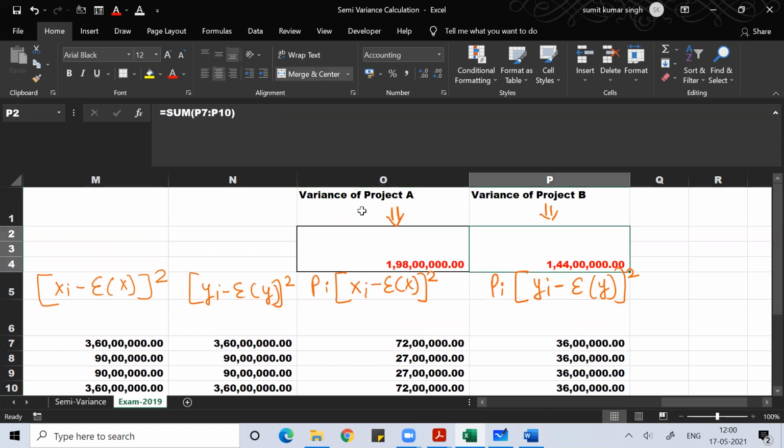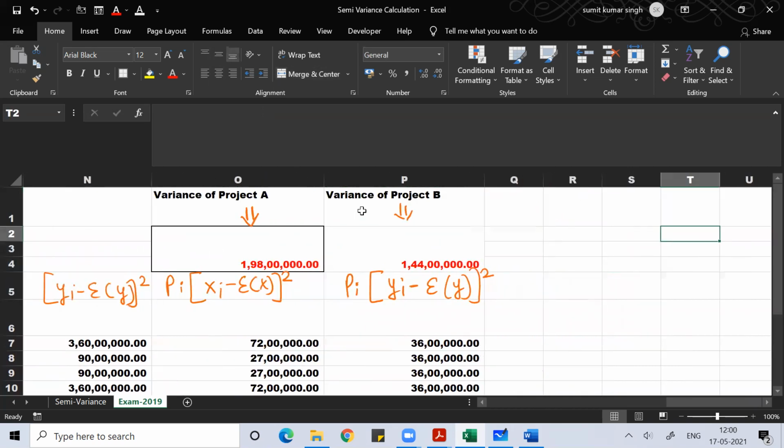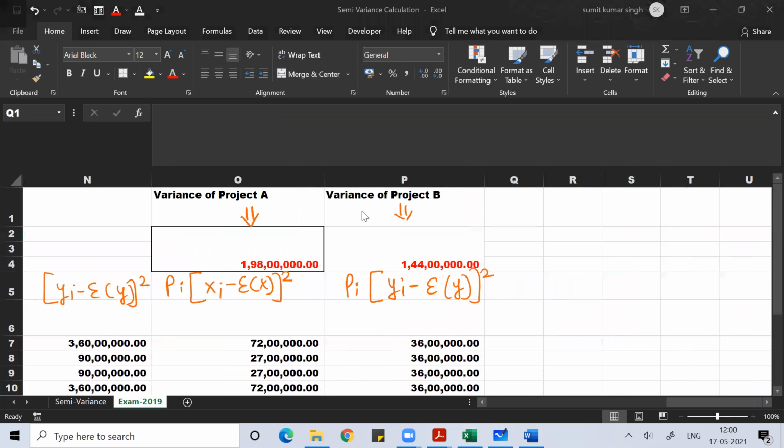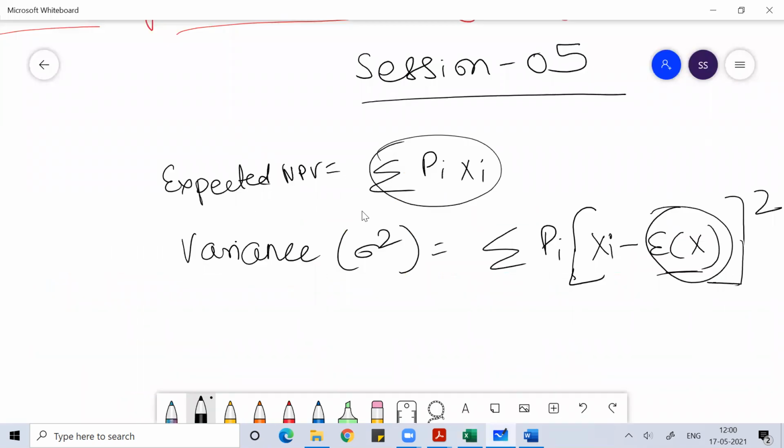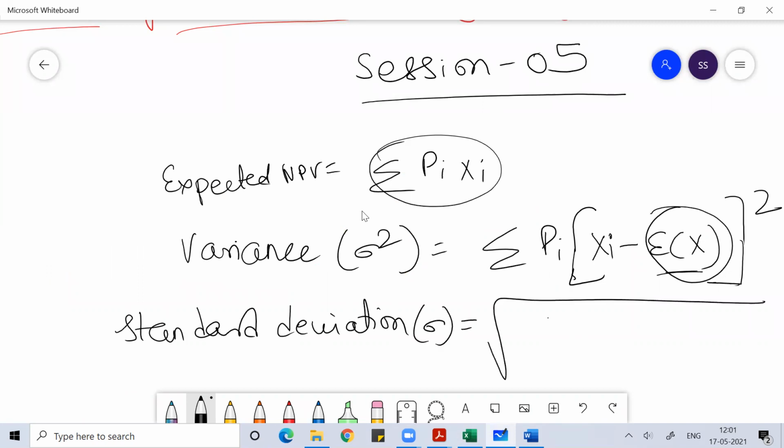Once you get their variance, now I can find the standard deviation also. I hope you're understanding this. Like the way I found the variance, if you take the square root of variance, you will get the standard deviation, which we represent by the symbol sigma. That is the square root of the summation of individual probability into the square of the difference between the NPV value and the expected NPV value.